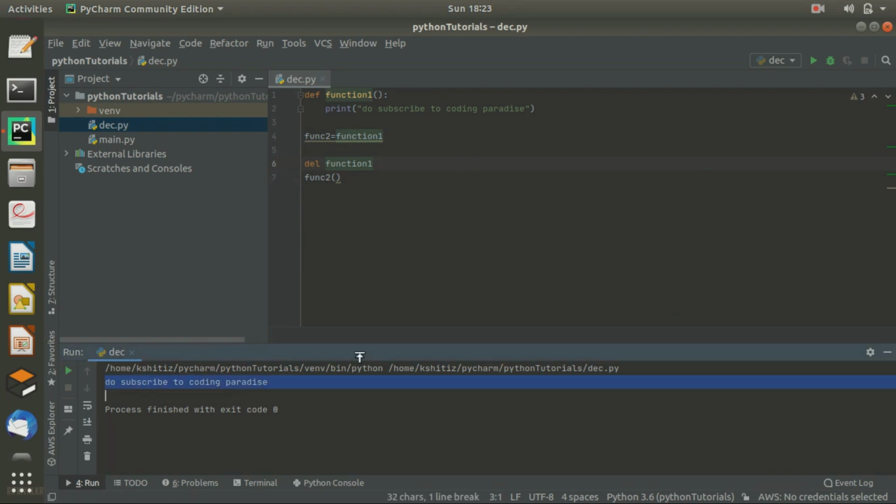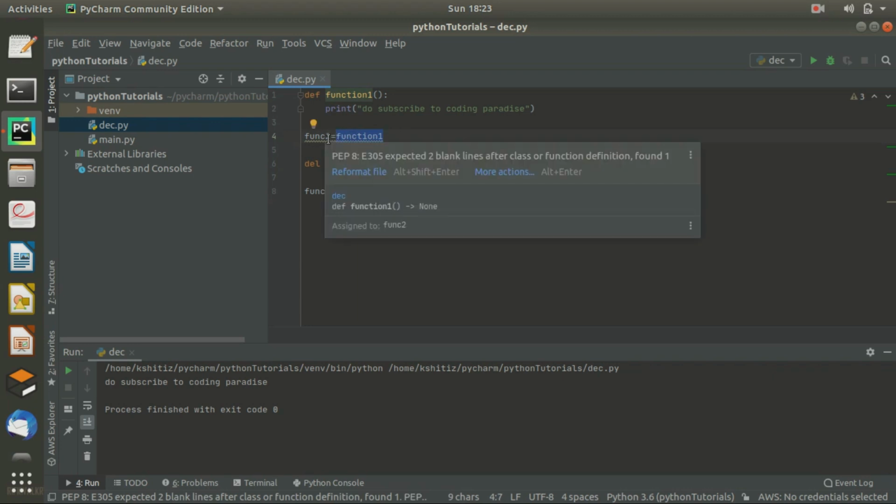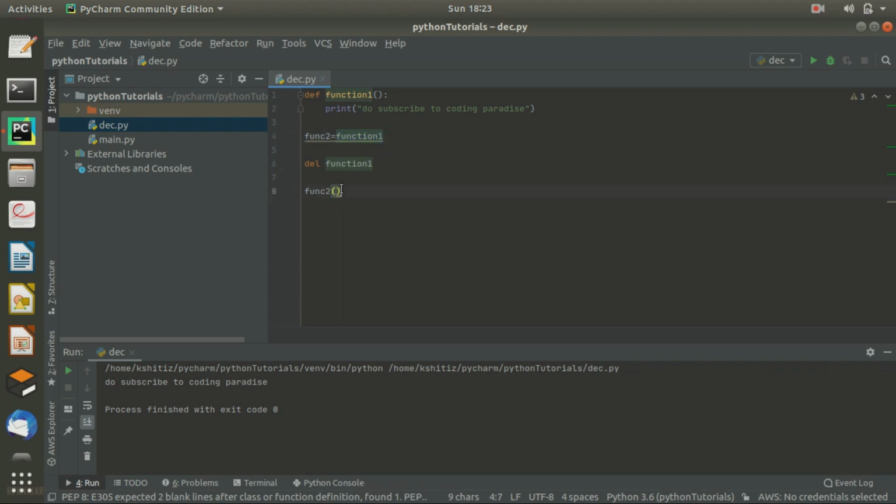Let's run this code. It simply prints "Do subscribe to coding paradise", because it doesn't matter whether you delete any function or not, you have a copy of function1 as function2, and when you call function2 it will simply run the code and print